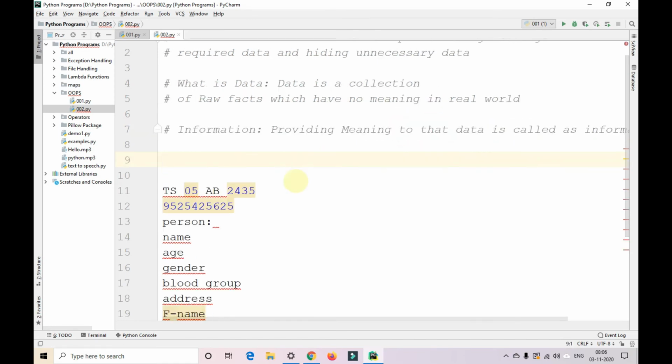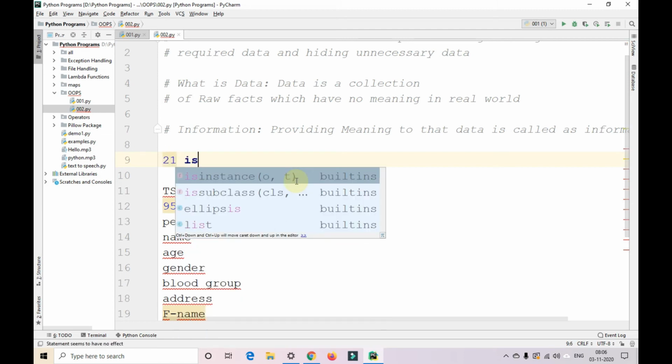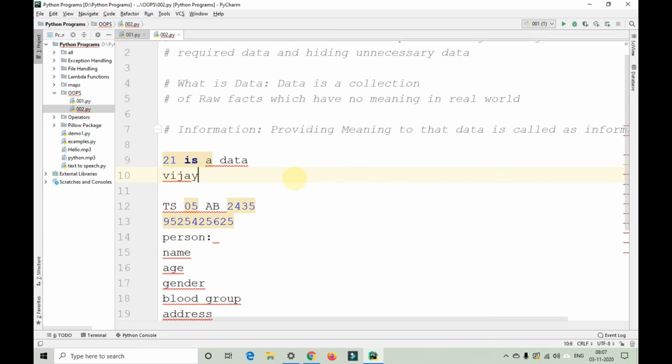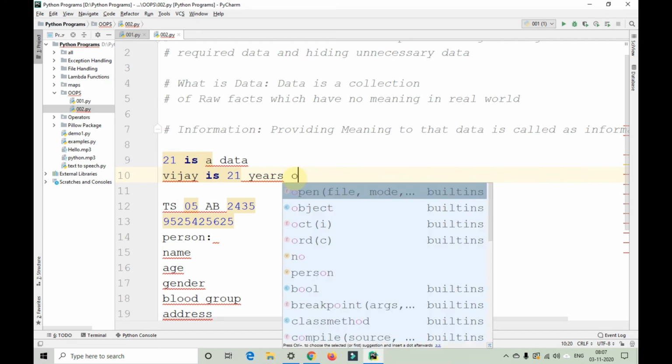For example, as I've already told you, here 21 is data. Unless I provide proper meaning to this data, it does not convert into information. Like, Vijay is 21 years old.